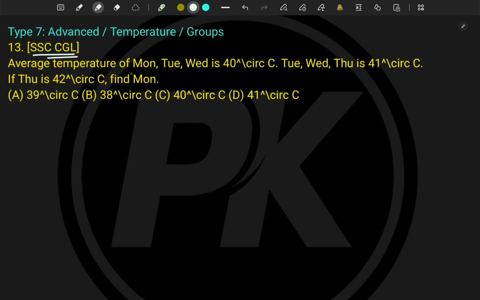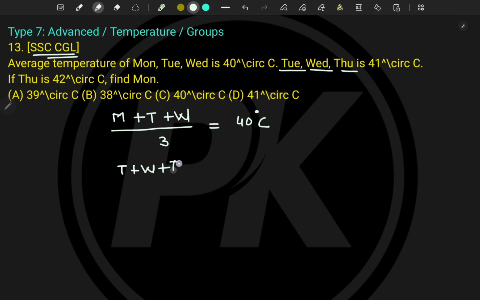So now what is given? The average temperature of Monday, Tuesday and Wednesday, that means (M + T + W) divided by 3, is equal to 40 degrees Celsius, that is given. Then Tuesday, Wednesday and Thursday, that is also given, and that is equal to 42 degrees Celsius, and it is asking what was the temperature on Monday.